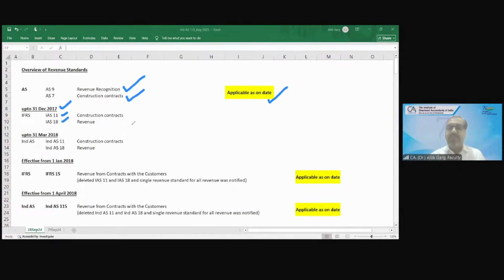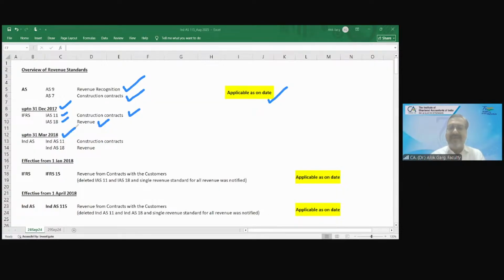IAS 11 took care of revenue from construction contracts, and IAS 18 took care of all other revenue in addition to construction contracts. So this was the status globally up to 31st December 2017. Then what happened in India? In India, up to 31st March 2018, and you are aware that in India we follow the financial year.